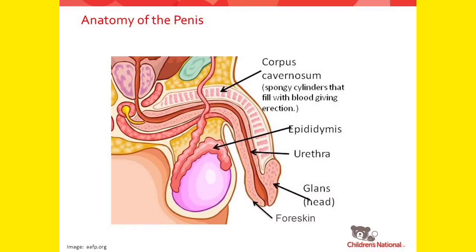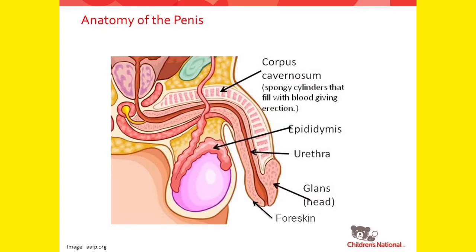And from the process of erection we can understand that there is something known as corpus cavernosum. Do you know what is corpus cavernosum? This is a spongy tissue. You can see the uppermost pointing one, that is corpus cavernosum. It is a spongy tissue that lies throughout the shaft of the penis.